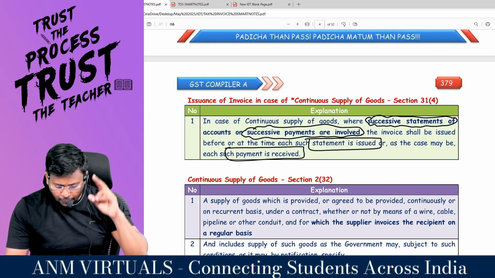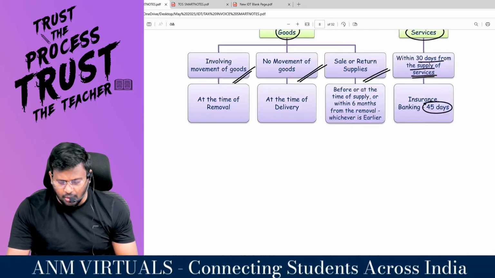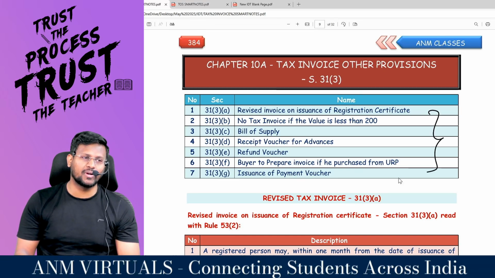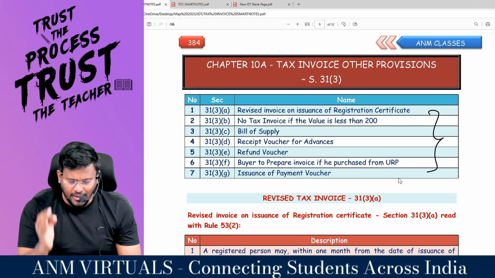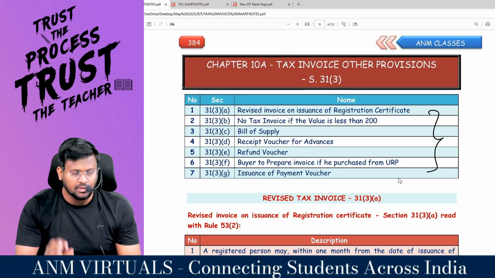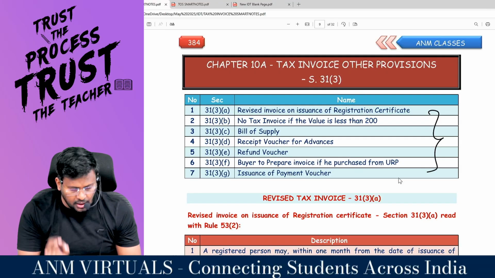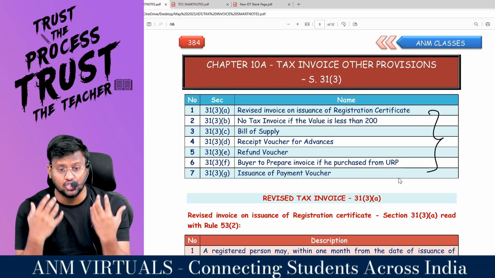Sir, for both of you, the provisions of section 31 subsection 3 will be applicable. There are this many clauses in 31 subsection 3: clause A, clause B, clause C, clause D, clause E, clause F, and clause G.